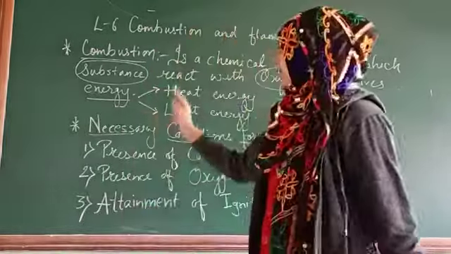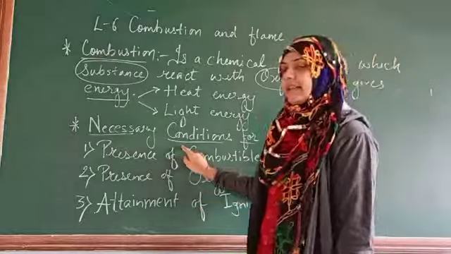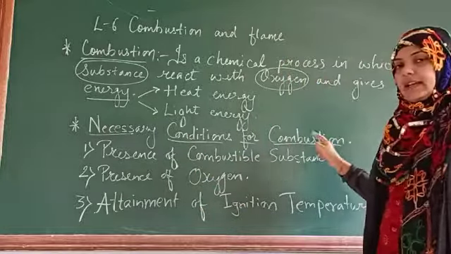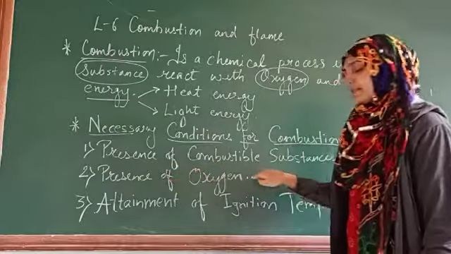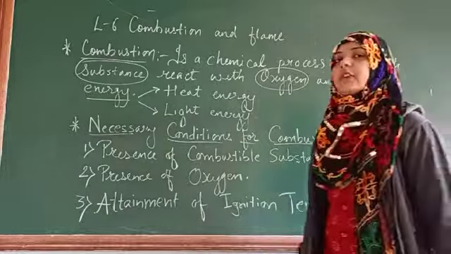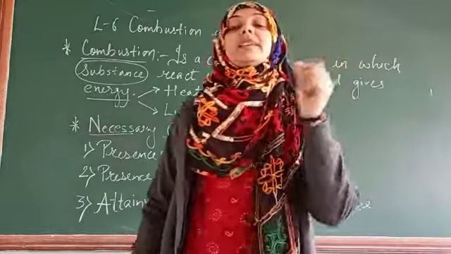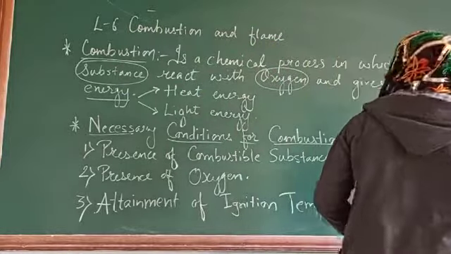So first of all, what we have seen? We have seen the definition of combustion. Then what we have seen? Necessary conditions for the combustion. Presence of combustible substances, presence of oxygen, attainment of ignition temperature. So question arises, what is ignition temperature? So let us see the definition of ignition temperature.